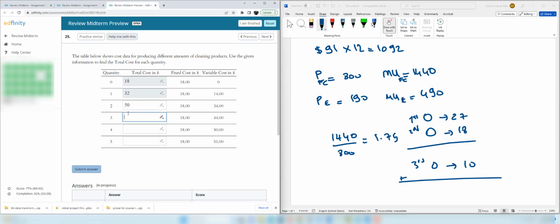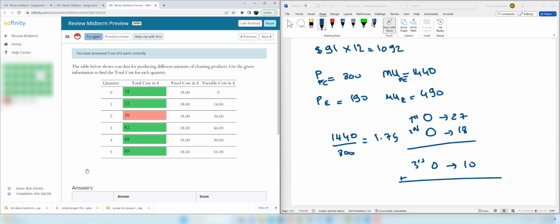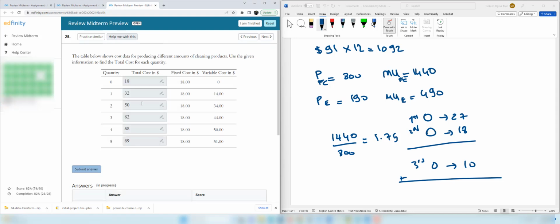And then 18 plus 44, 62. And 18 plus 50, 68. And here the last one is 69. Probably we make a mistake for this one because it's 18 plus 34 should be 52.